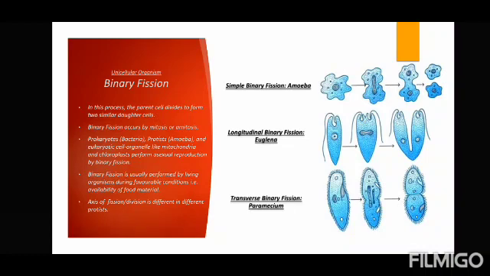That is why binary, and fission for breaking. Followed. So in this process, the parent cell divides to form two similar daughter cells. In case of amoeba, you can say that there are two amoebae which are formed at the end. This binary fission will occur by mitosis or amitosis, meaning there may be a cell division which is taking place.